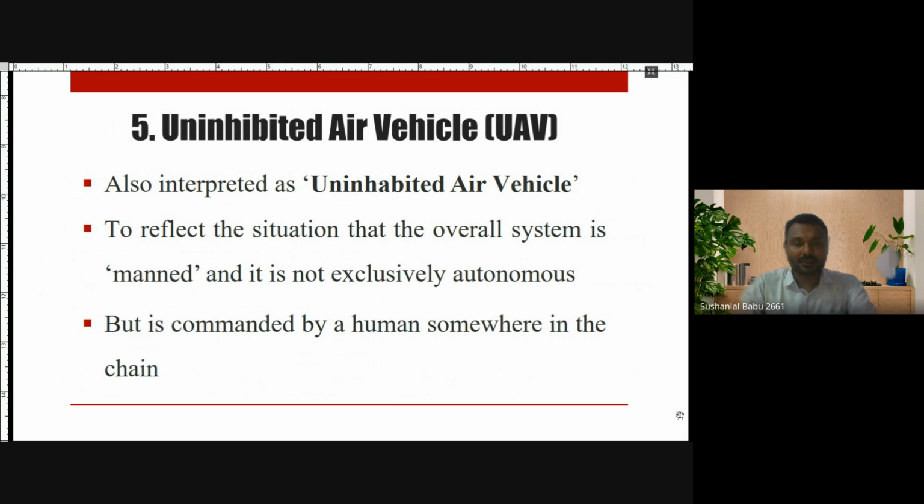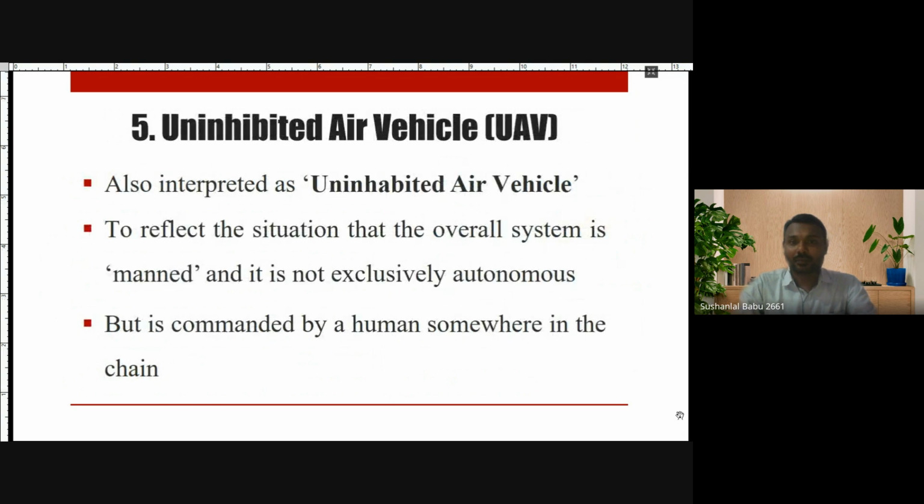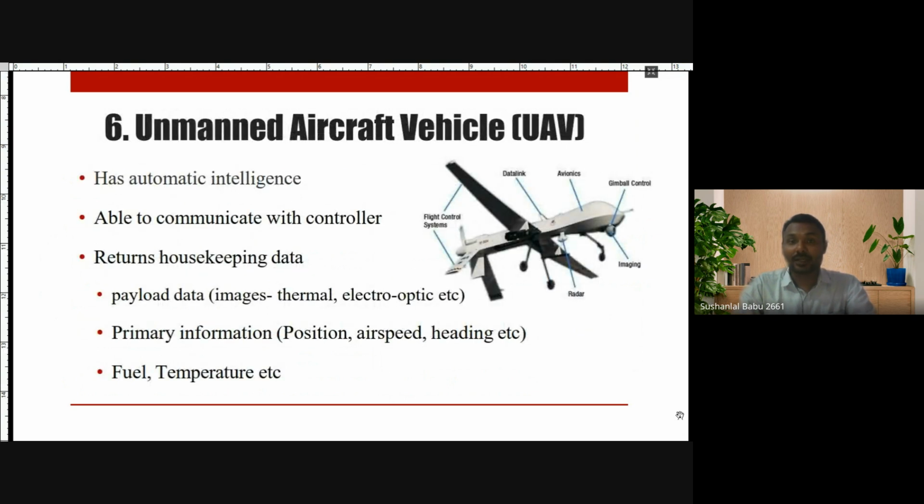Okay, that is what they are saying. Unmanned aircraft vehicle. So, unmanned aircraft vehicle, what we explained is uninhabited aircraft. So next is unmanned aircraft vehicle. So what is this? There is not much difference between the names, but there are specific things that we have to note down. Unmanned aircraft vehicle, it is having intelligence.